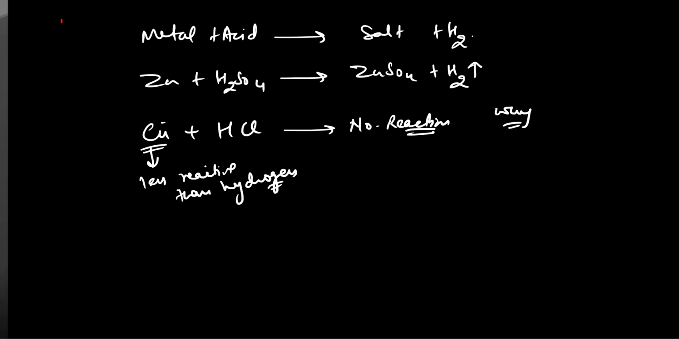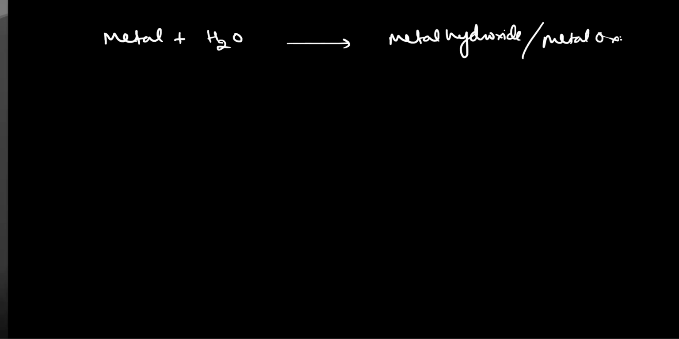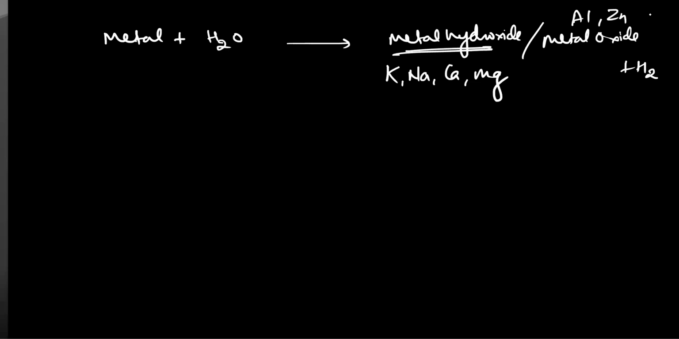Okay, and the next property: metals when they react with water, what does it give you? Metal oxide or metal hydroxide, plus hydrogen gas. Which metals are going to form hydroxide? Potassium, sodium, calcium, and magnesium. Zinc, aluminium, and iron form only oxide.